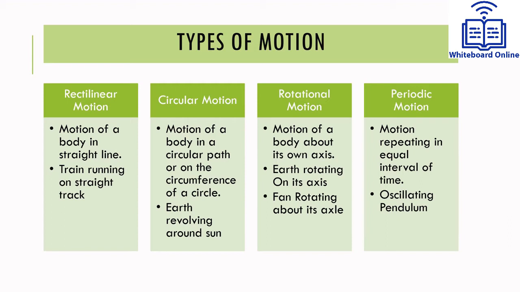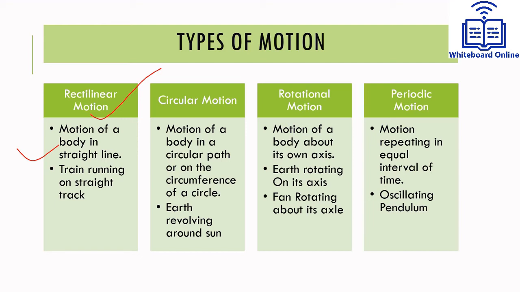An object can follow a straight path, it can travel along a circle. Thus, according to type of path it is following, we can divide motion into four types. First one is rectilinear motion. As the name suggests, it is a linear motion. Linear motion means motion in a straight line. For example, vehicle running on a straight road is an example of rectilinear motion.